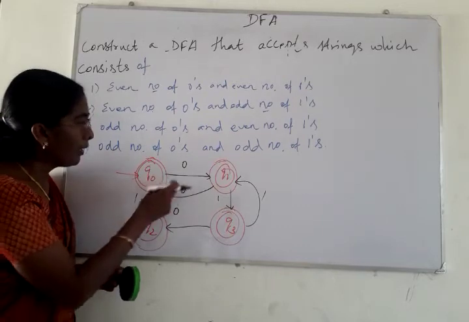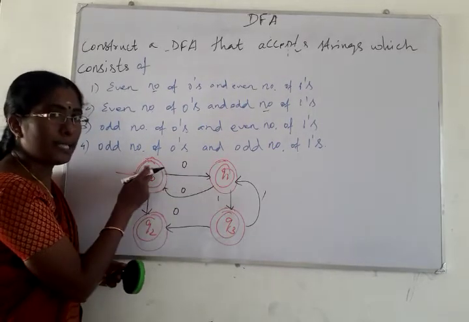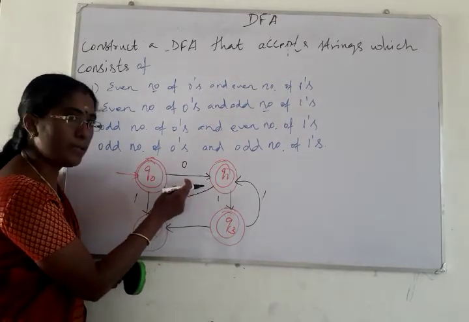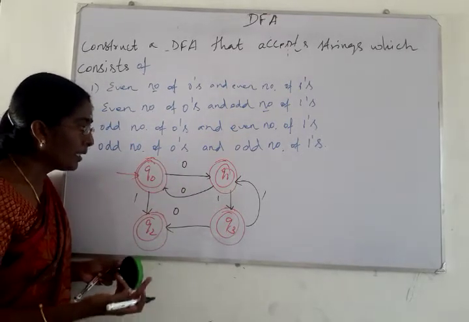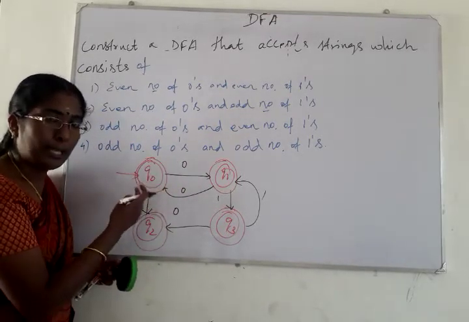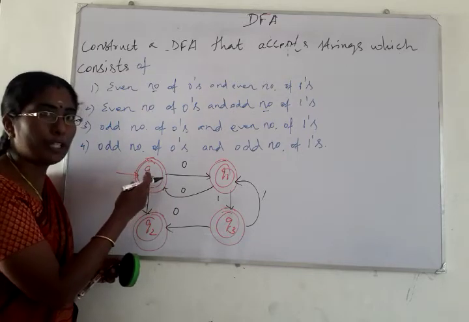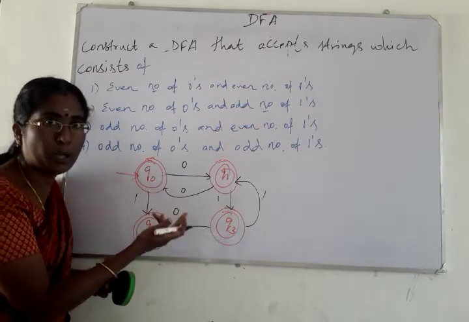Now Q0 accepts how many zeros? Two zeros, so it accepts an even number of zeros and ones. What about ones? Till now there is no incoming transition for the input symbol 1 to the state Q0.